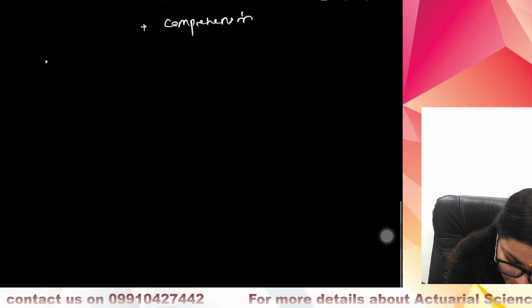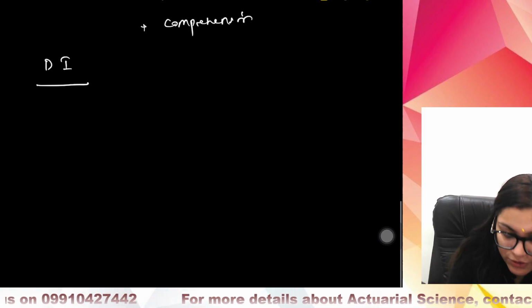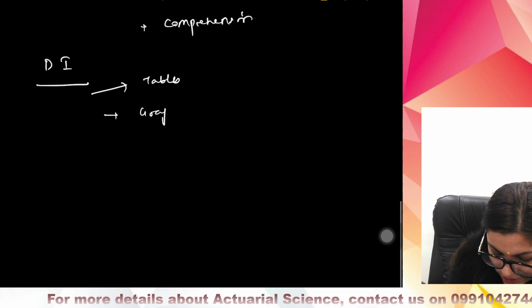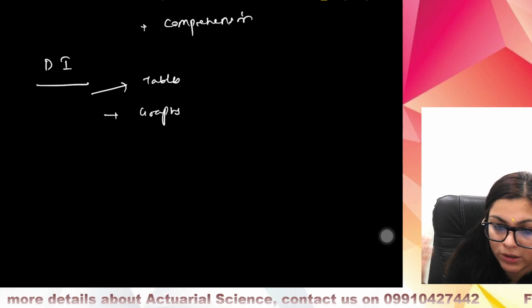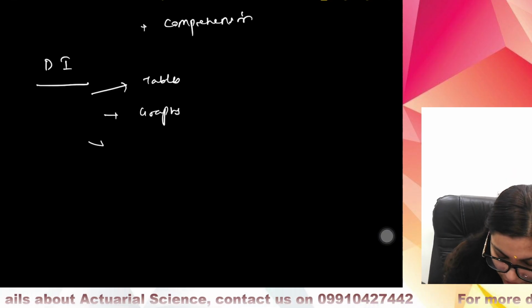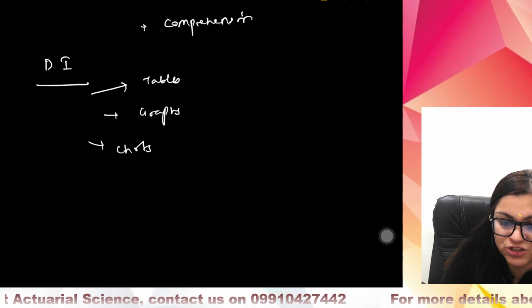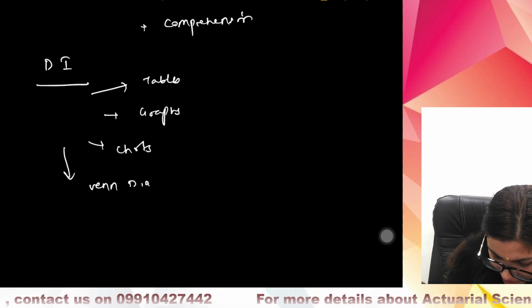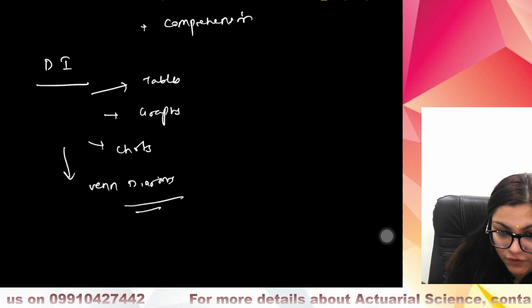Then you have another section which is all about DI. Here you will get questions related to tables, you will get questions related to graphs. It can be bar graph, column graph, line graph. You can get questions related to charts, pie chart, line chart. You can get questions related to Venn diagrams. So this is your syllabus of DI.